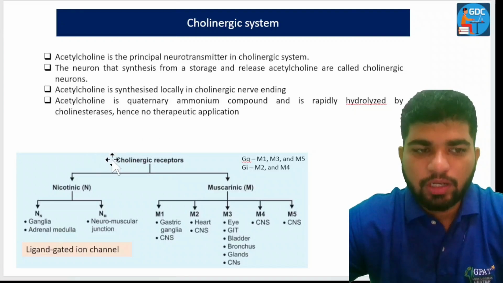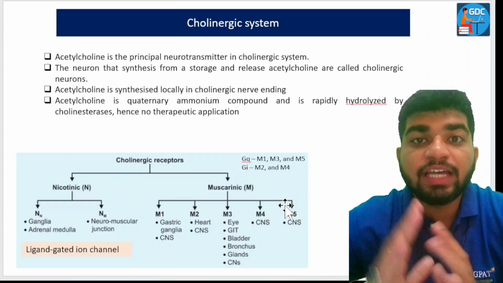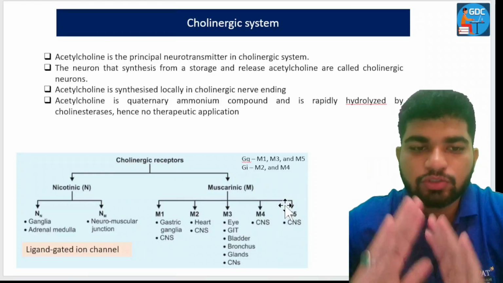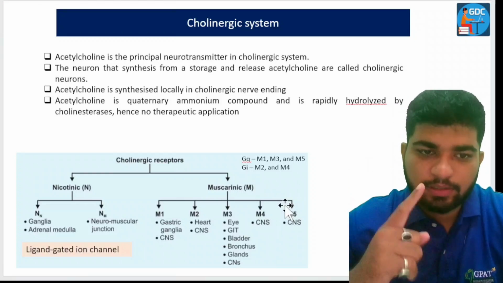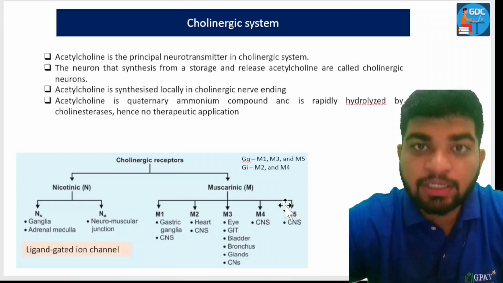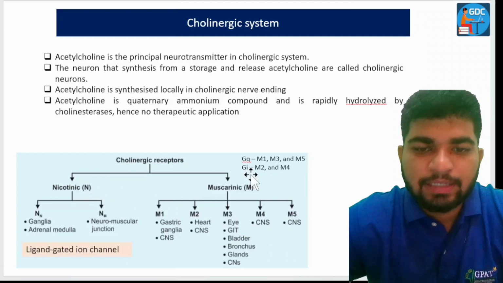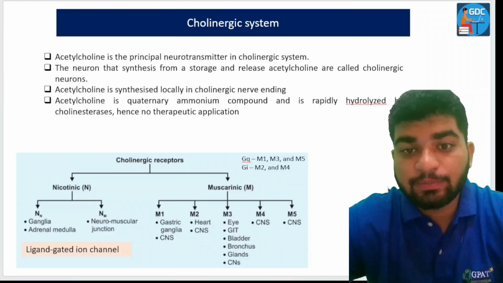Okay. So now let's move towards the cholinergic receptors. What are the receptors through which the acetylcholine will bind? There are two types, nicotinic and muscarinic. In all the types of cholinergic receptor, acetylcholine will bind. So let's see the locations of these types of receptors.